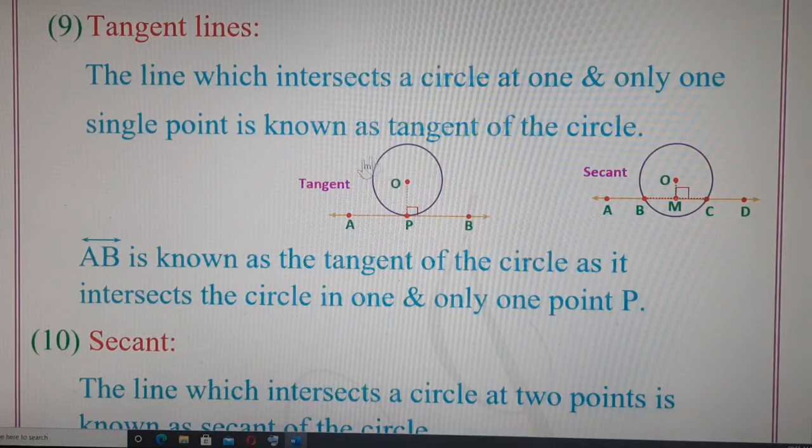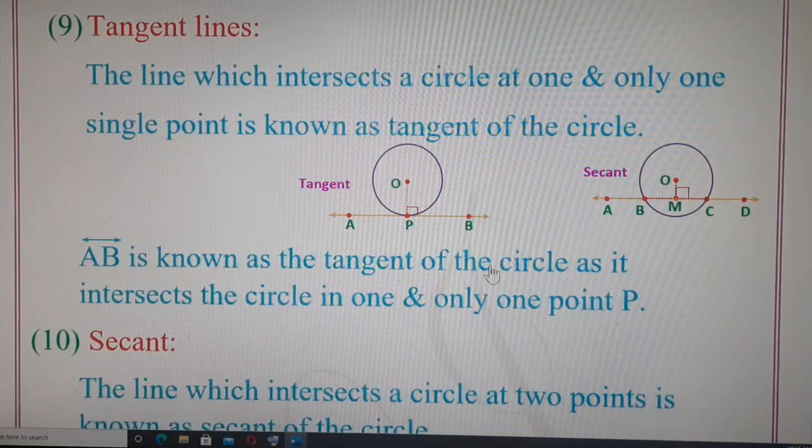So here if you observe in this diagram, there's a circle given and line AB is touching the circle or intersecting the circle at point P. A single point P is the common point which lies on the circle also, and it lies on this line AB also. Or we can say line AB is touching the circle at point P. So we can say line AB is tangent to the circle at point P.